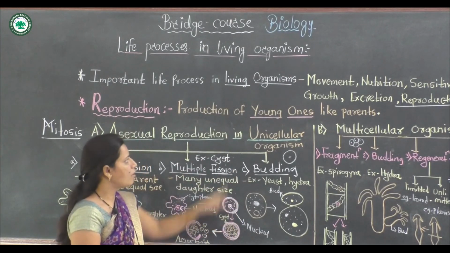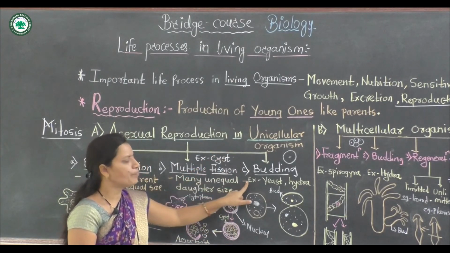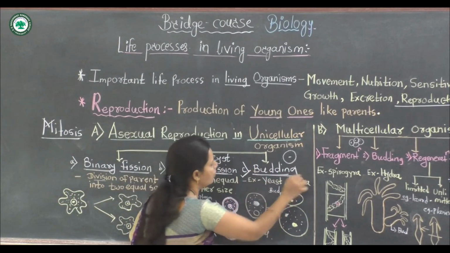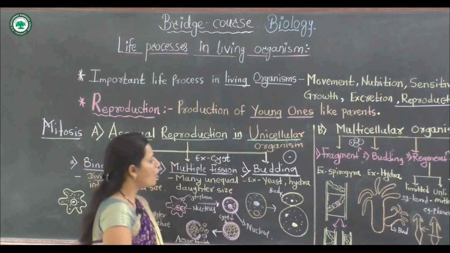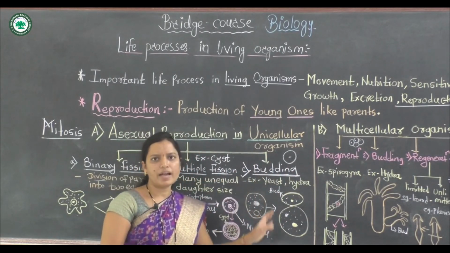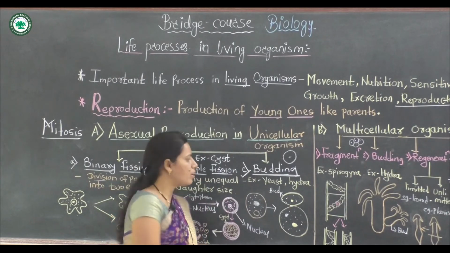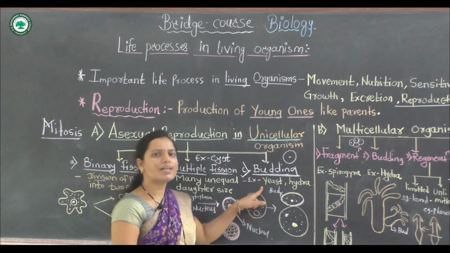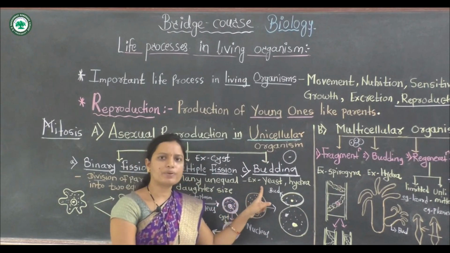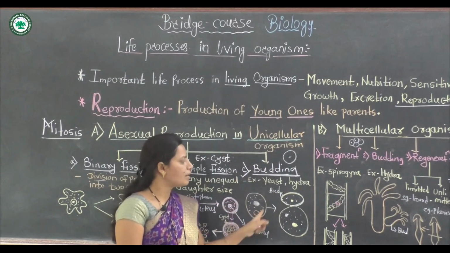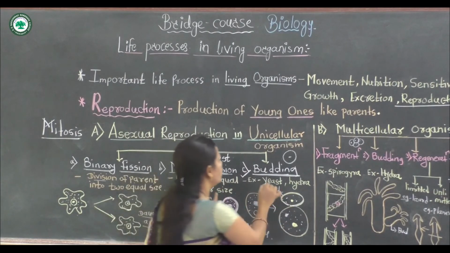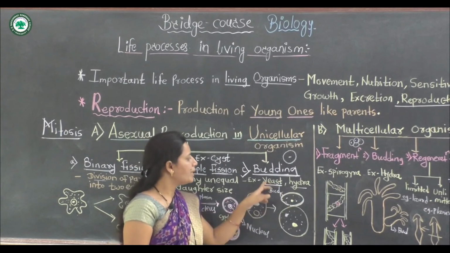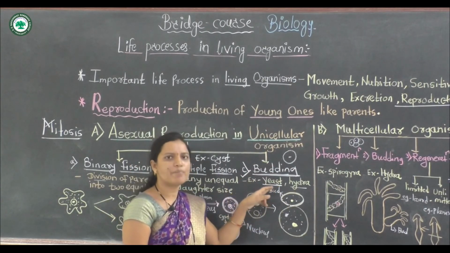The third type of asexual reproduction in unicellular organisms is budding. Budding is the formation of a small outgrowth, and this outgrowth is called a bud. This budding process occurs in unicellular as well as multicellular organisms. In unicellular organisms, for example yeast, and in multicellular organisms, it is hydra. But in unicellular organisms, the best example is yeast.